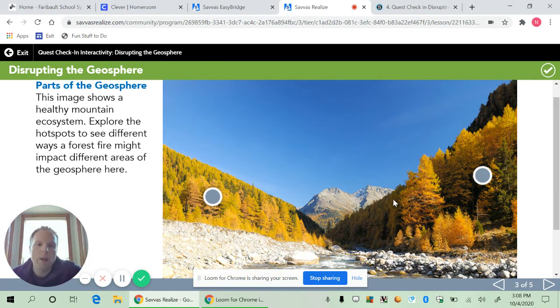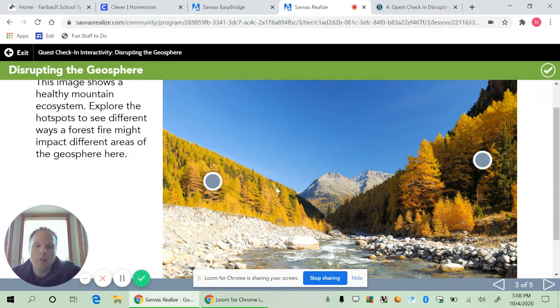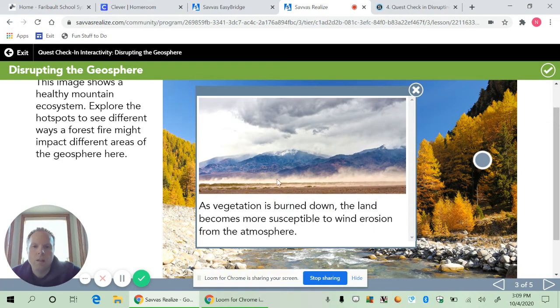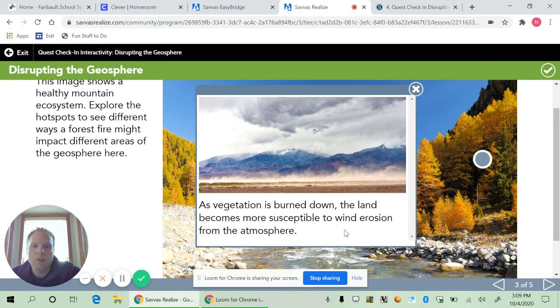What I want you to imagine is what this place would look like if a forest fire came through here. Pretty much the river would be the same, but the trees would be all burnt. The landscape would be exposed. If I click here, you can see as the vegetation is burned down, the land becomes more susceptible to wind erosion from the atmosphere. Think about it.